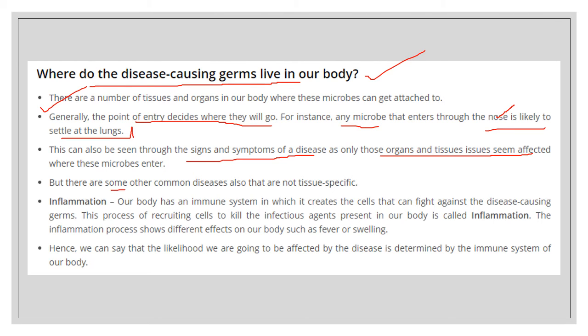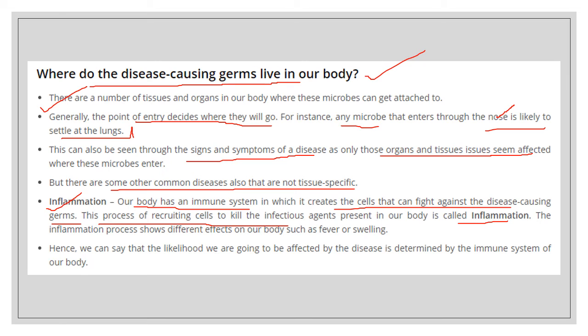But there are some common diseases also that are not tissue specific. For example, inflammation. Our body has an immune system which creates cells that can fight against disease causing germs. The immune system generates a few cells which fight against any foreign agents entering our body. This process of recruiting cells to kill the infectious agents present in our body is called inflammation.